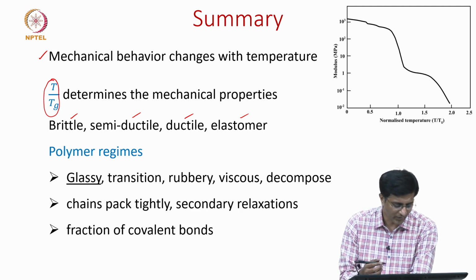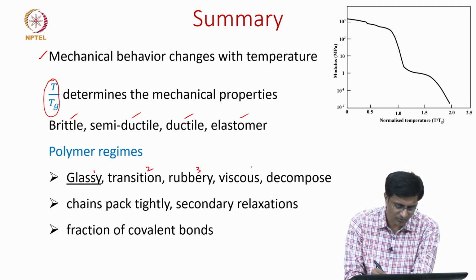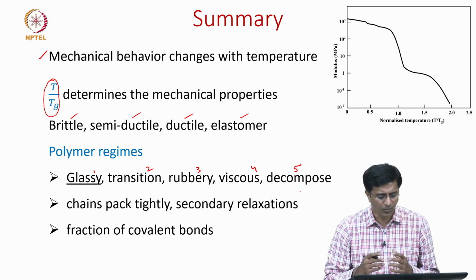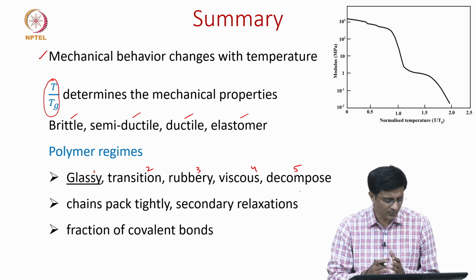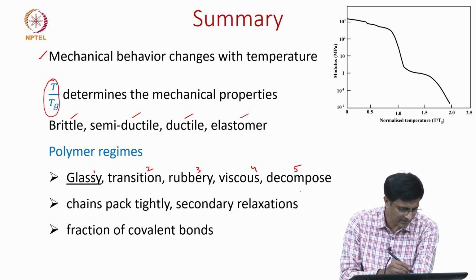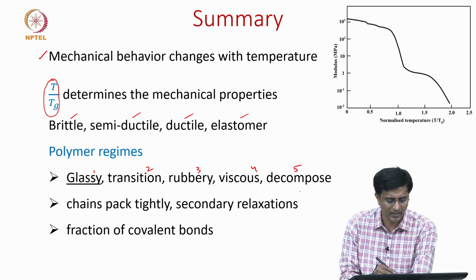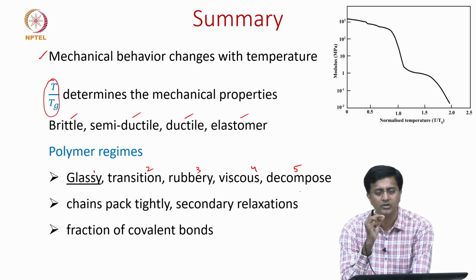Here we are listing 5 different regimes, starting with the glassy regime and then the glass transition, rubbery, viscous and finally polymer decomposition. In this video, we discussed more about the glassy regime, where the chains are tightly packed and we have secondary bonds between the molecular chains.